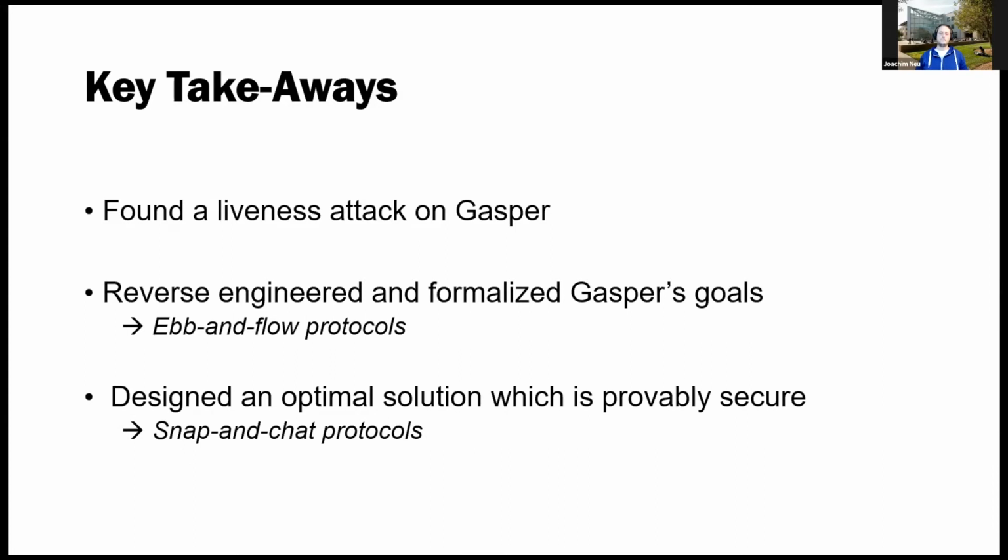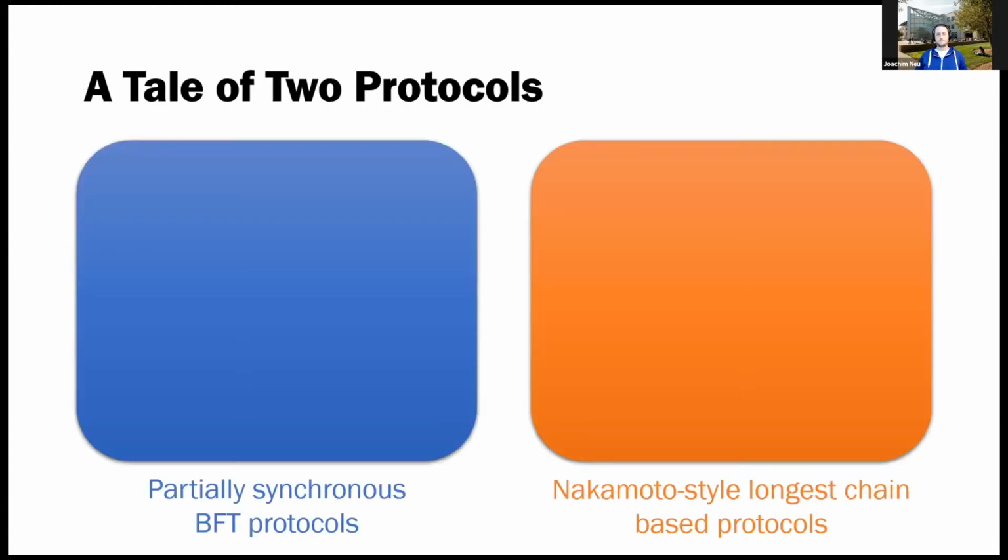And then since Gasper is not a secure implementation of an Ebb-and-Flow protocol, we were left with the question: do such protocols exist at all, and how can we design them? And so we came up with a family of protocols called snap-and-chat protocols, and these are actually provably secure. And they're optimal in terms of resilience. And so that's going to be the third part of the talk.